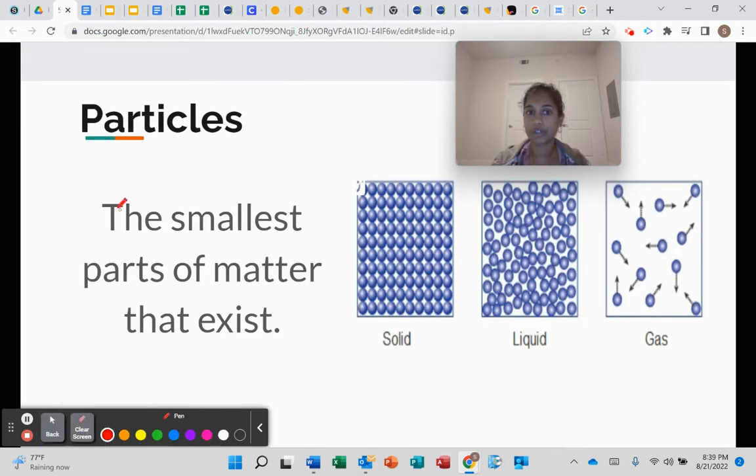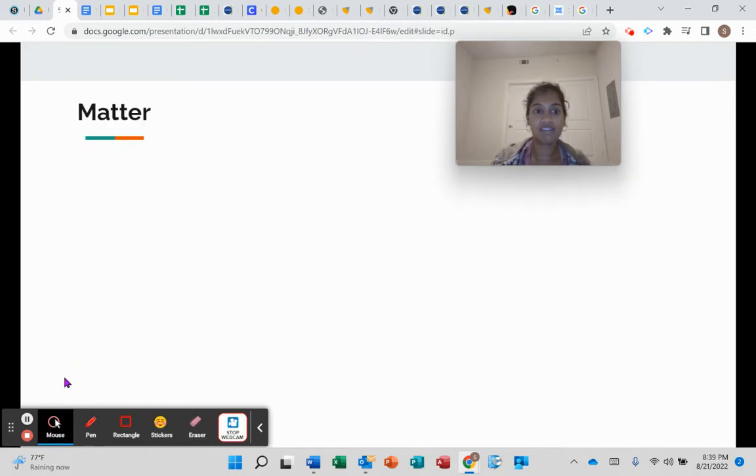Particles. What are particles? Particles are the smallest part of matter that exists. If you break everything down, the particle is going to be the smallest piece of matter. Now let's go into our lesson.